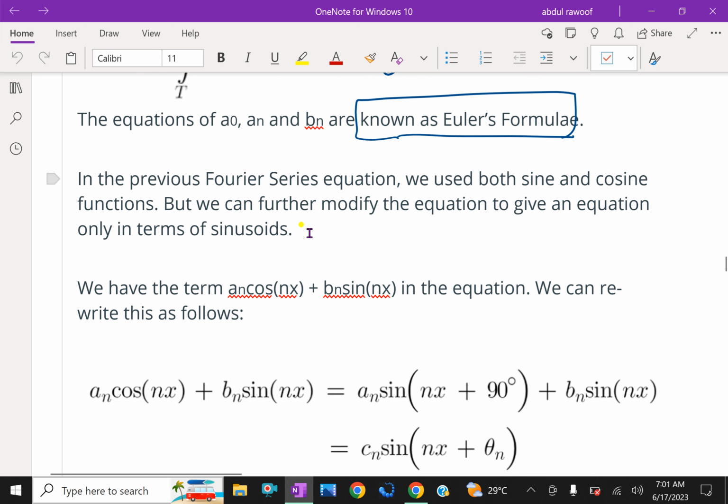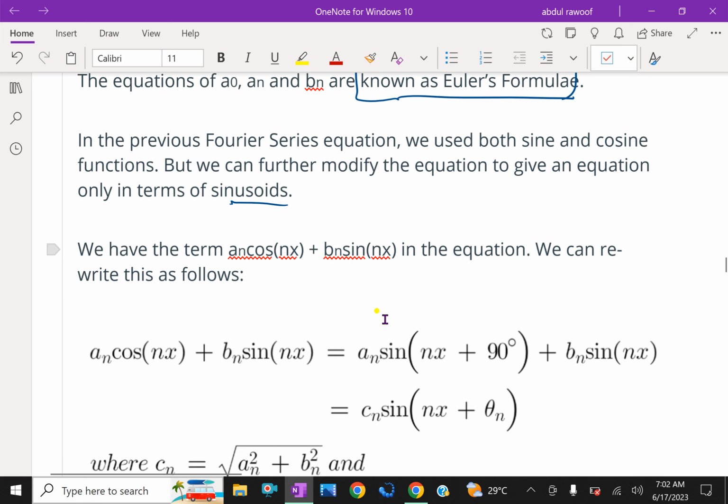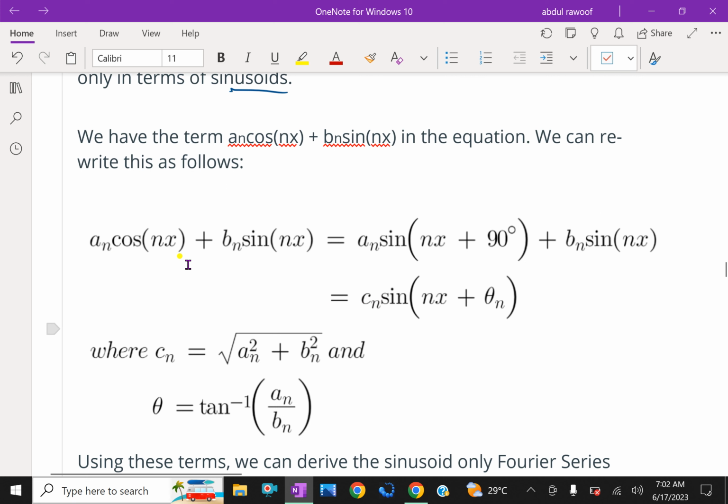In the previous Fourier series equation, we used both sine and cosine functions, but we can further modify the equation to give an equation only in terms of sinusoids. Without cos also I can write. We have the terms an cos nx plus bn sin nx. We can rewrite this as an sin of nx plus 90 degrees, that means instead of cos we can write the cofunction. Look here, instead of cos nx we are writing here